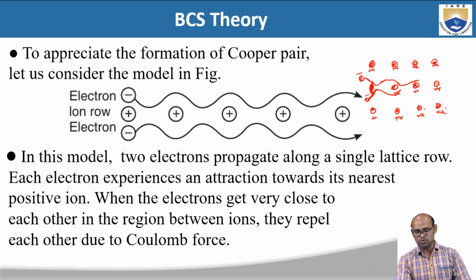They come closer to this ion, again they attract and repel. So these atoms will vibrate because these electrons are coming closer and closer. This is what is called lattice vibration or phonon.